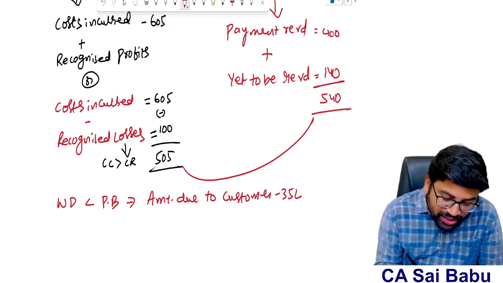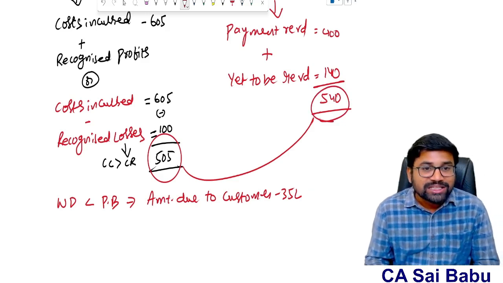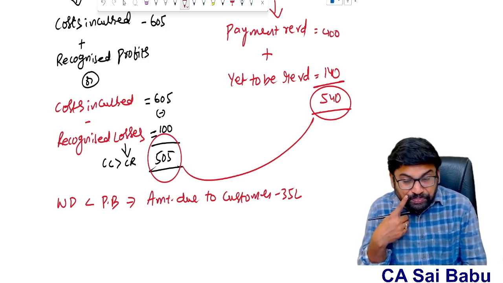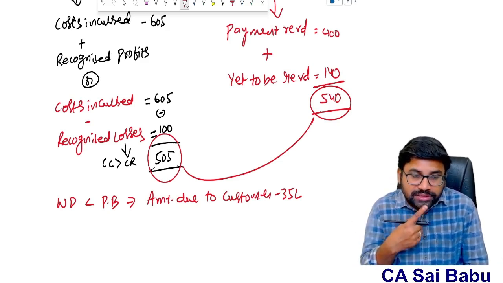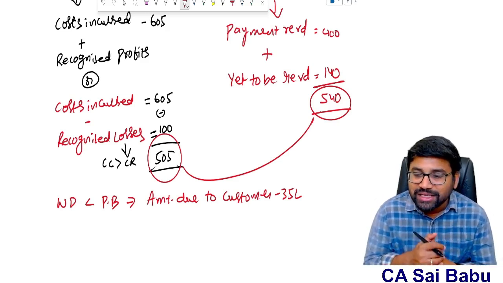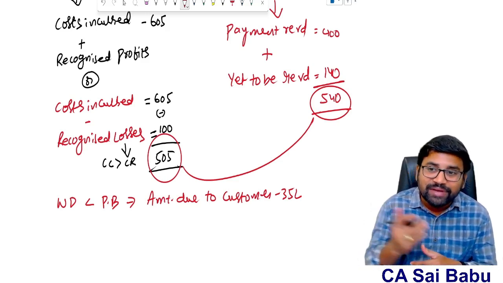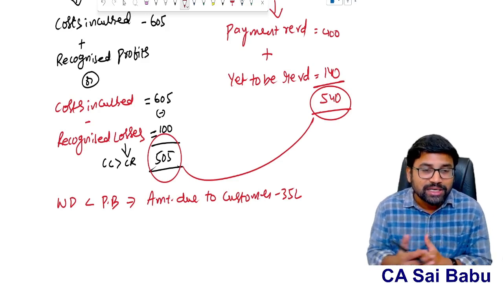That means we have done work of 505 lakhs, but we billed 540 lakhs. That means 35 lakhs extra billing has been done to the customer. So it is a kind of amount due to customer. Sir, that means we need to pay the amount of 35 lakhs to the customer. It's a liability to us. So next year we will adjust accordingly. But as of now, at the end of the year, it is a liability.